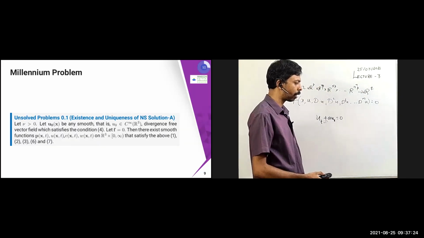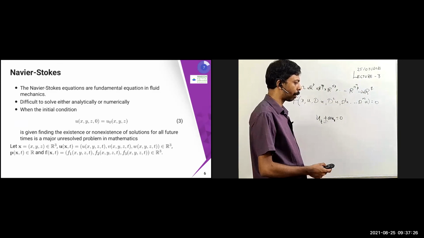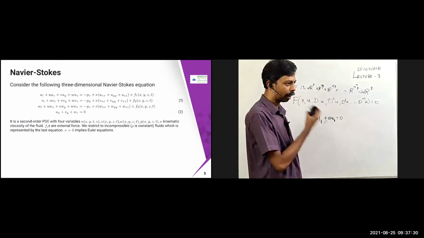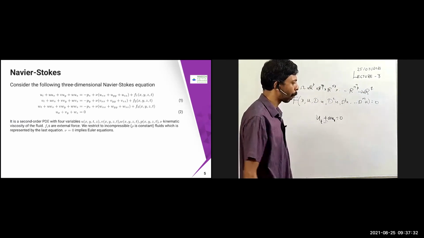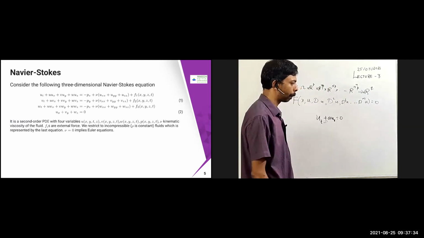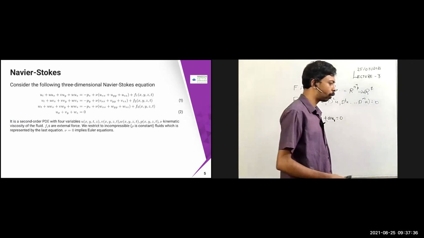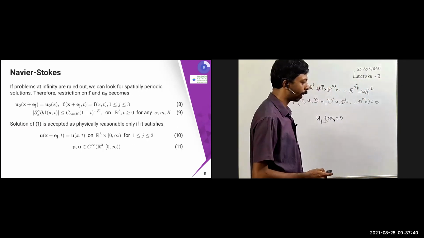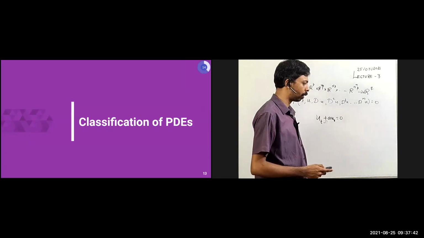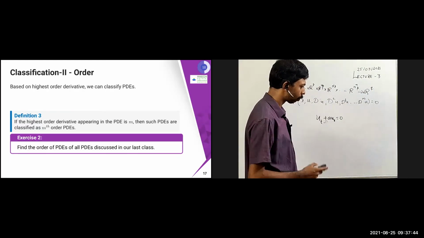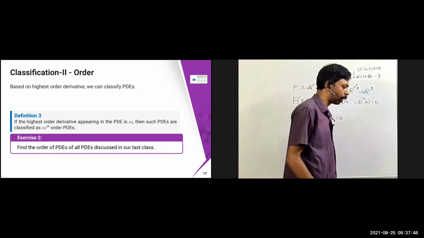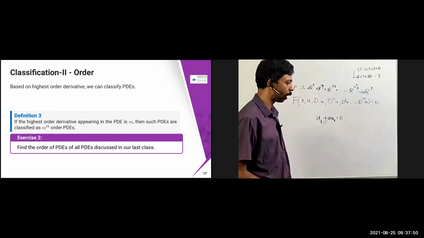From the first equation, you can guess the order of the PDE. What is the order of this PDE? It is 2, because U_xx, U_yy, U_zz are there. So it is called a second order PDE. If the highest order derivative appearing in the PDE is m, then such a PDE is called an mth order PDE.